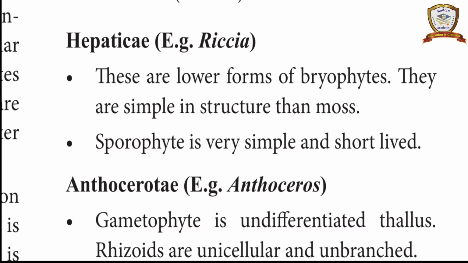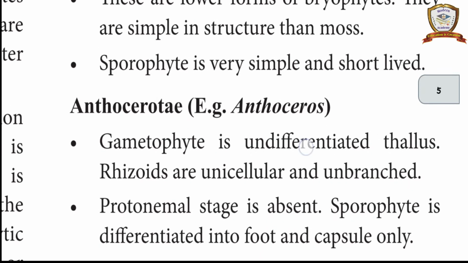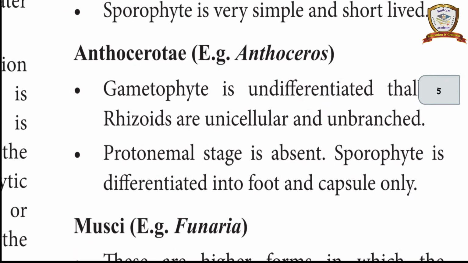The sporophyte is very simple and short-lived. Anthocerotae, example Anthoceros. The gametophyte is an undifferentiated thallus. Rhizoids are unicellular and unbranched. Protonemal stage is absent. The sporophyte is differentiated into foot and capsule only.